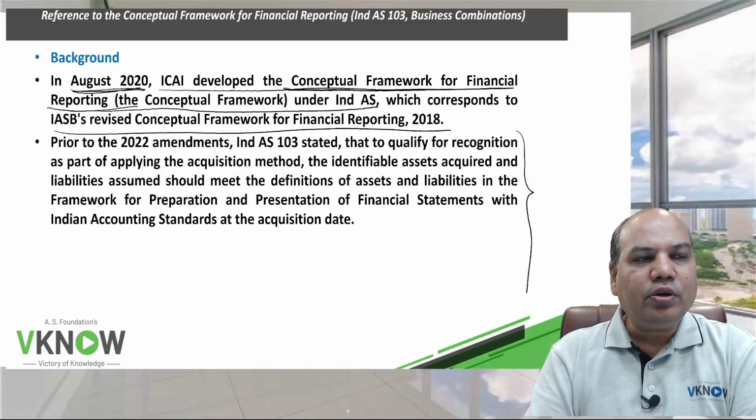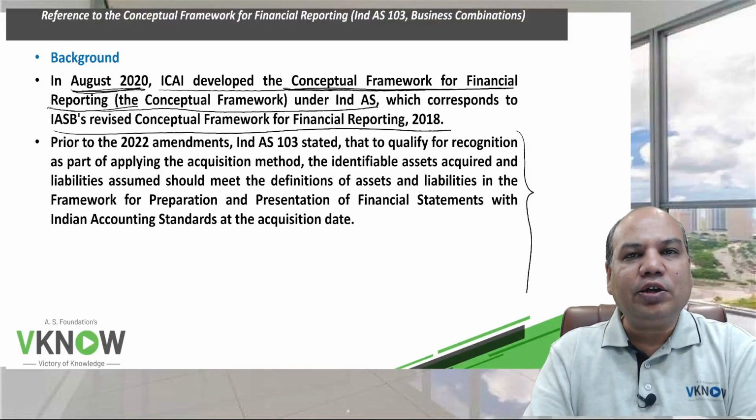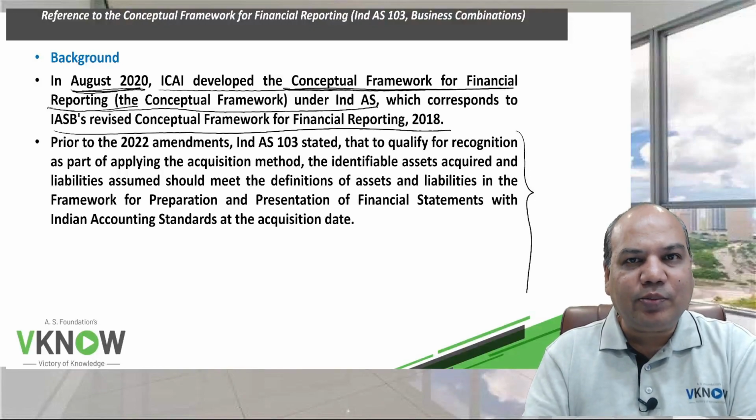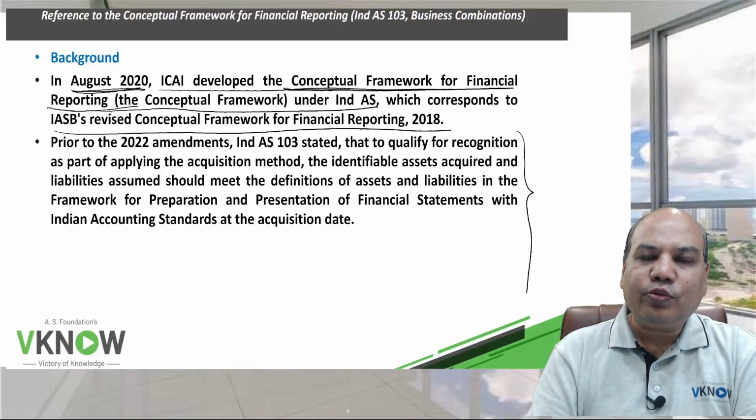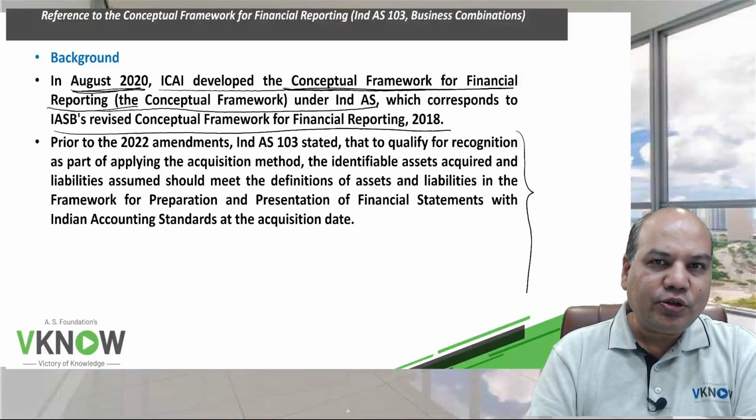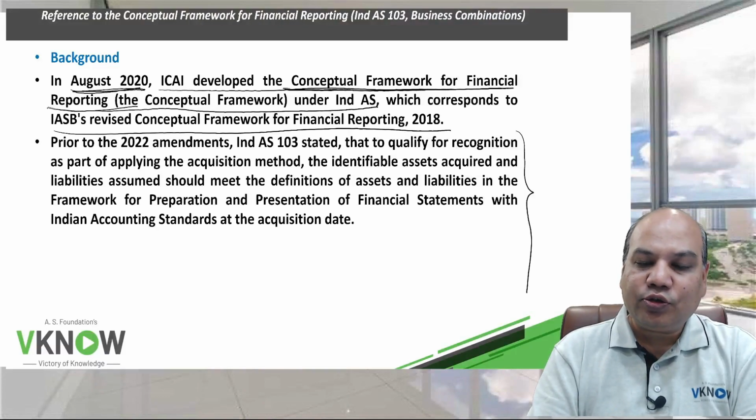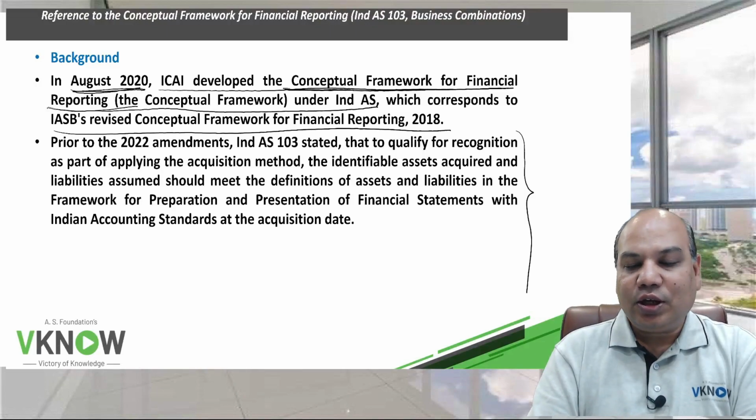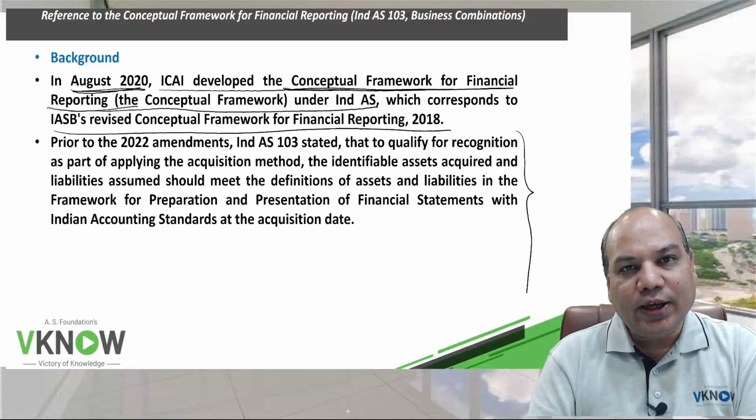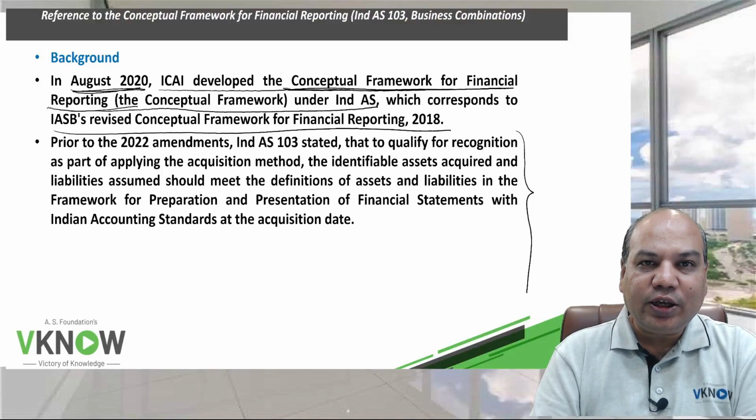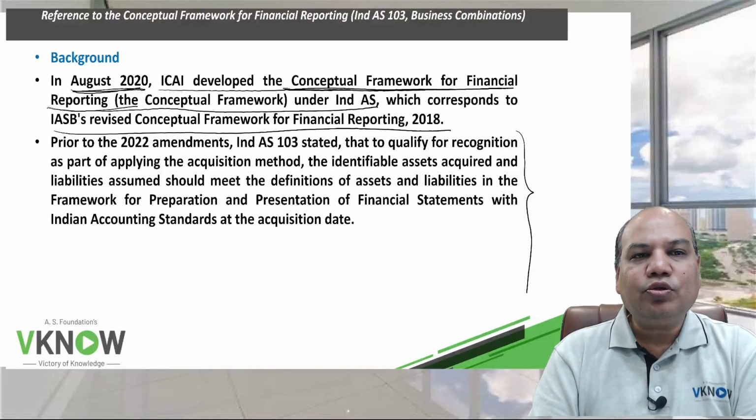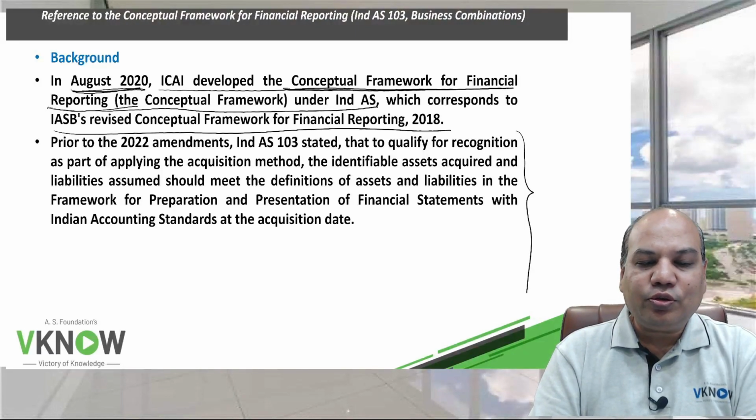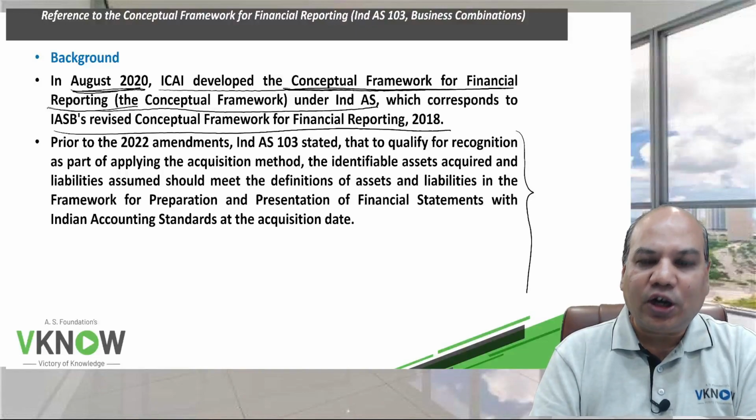So really speaking, it is not a very significant amendment from your exam point of view, because in any case we do not go into the details of the definition of assets and liabilities while solving questions of Ind AS 103. So for you, the student, the assets and liabilities will continue to remain as they are for solving any problem. So don't take any tension. There is no amendment in 103 which will affect any of your answers.